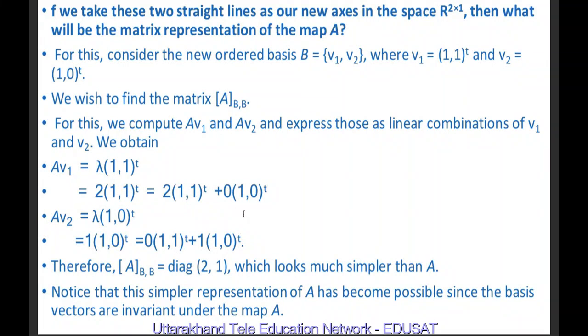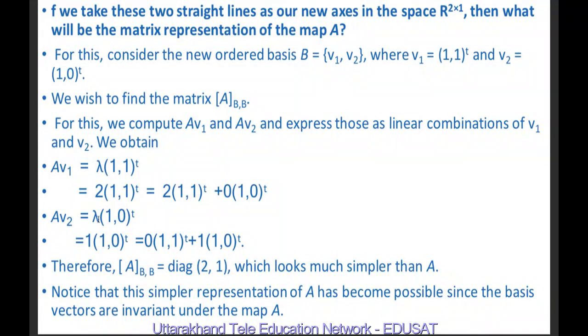So these two will be equal if 2 is equal to x plus y and 2 is equal to x plus 0 for the second component. From the second component, x plus 0 equal to 2 means x equal to 2. If we substitute x equal to 2 in x plus y equal to 2, we will get y equal to 0. So x is 2 and y is 0. I have written here 2 and this is 0.